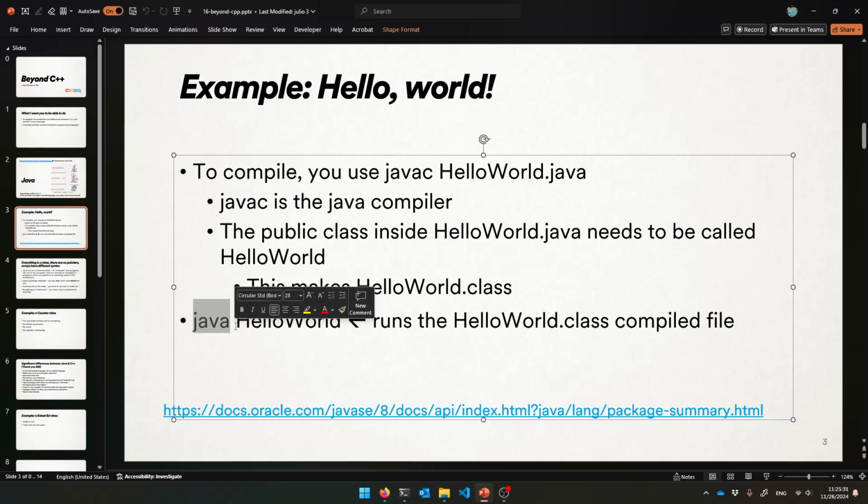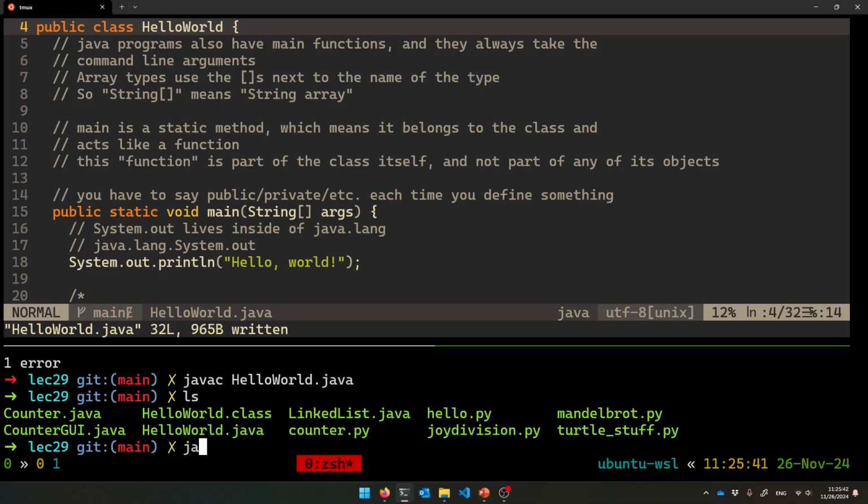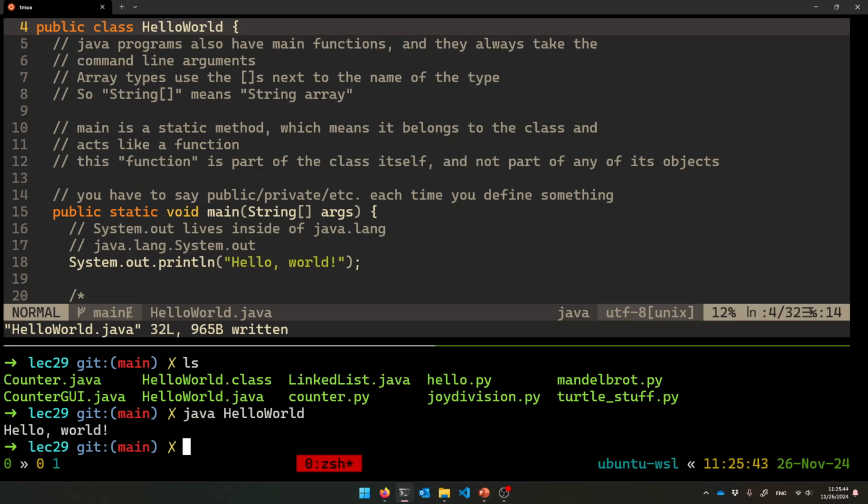All right, so you say Java, the name of the command Java, and then just give the name of the class. It will find the corresponding .class file for you and run the main function there. Okay, so I'll say java helloworld, hit enter, and there it went and ran it. Isn't that beautiful? Nice, nice, nice. And yeah, let's go through these comments now.